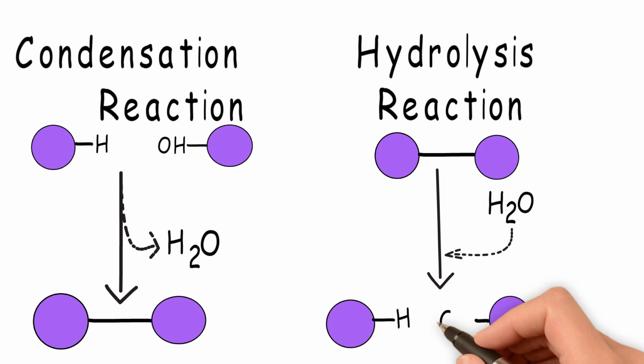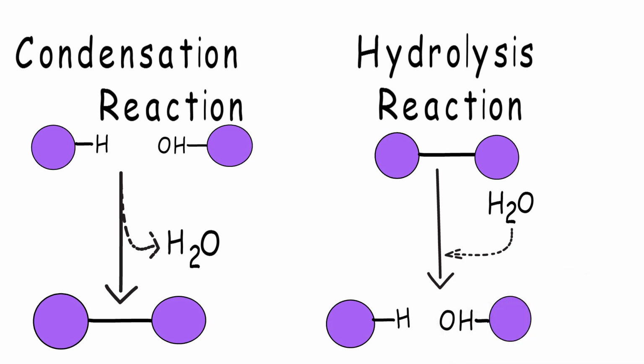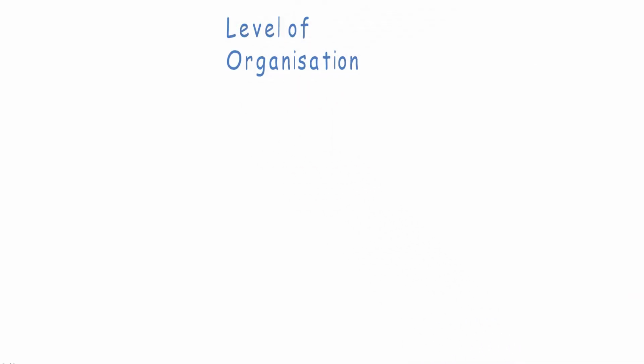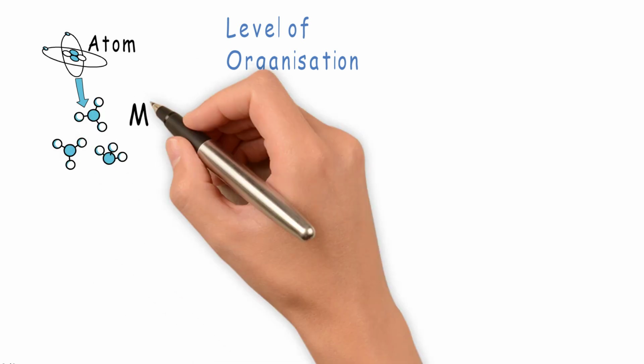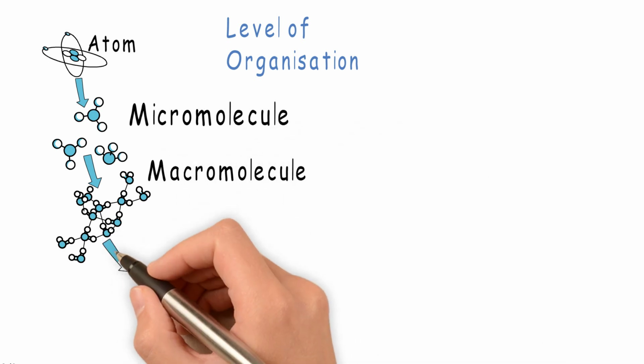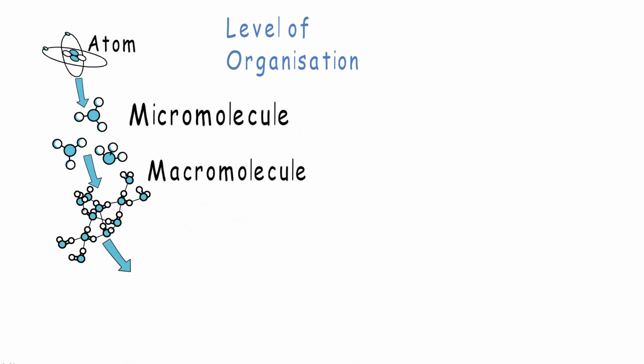It is the opposite of condensation reaction. Now, at last I wanted to answer the question of why medical students need to study biochemistry. As we know from this lecture, elements or atoms bind together to form monomers or micromolecules, and monomers bind to form polymers or macromolecules, also known as biomolecules.